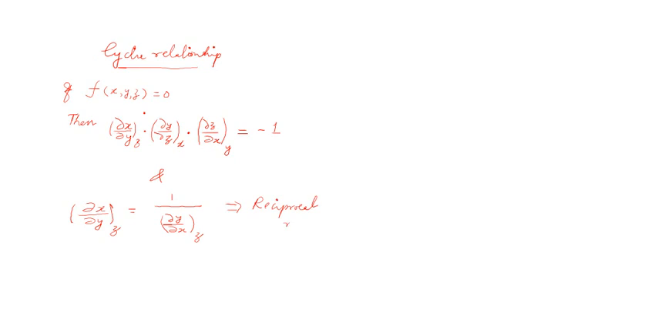We'll be using these relationships later in thermodynamics, where x, y, z may be taking the role of p, v and t of the system. So these are the relations that you take. That is dou x by dou y is equal to 1 by dou y by dou x. It's just like a by b equal to 1 by b by a. The same kind of relation holds good for partial derivatives too.